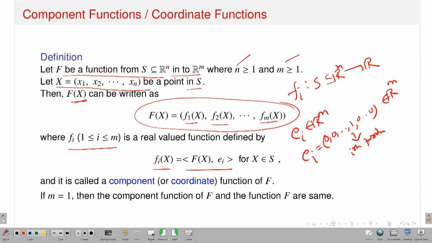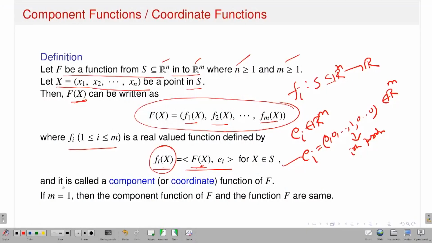Now look, what is capital F? Capital X is a point in Rn. So capital F acting on x is a point in Rm. I am taking the inner product between two vectors of Rm. Capital F of x is a point in Rm. Ei is an m tuple where the ith coordinate is 1. So if I take the inner product, it will be exactly fi of x. So that's how I define it.